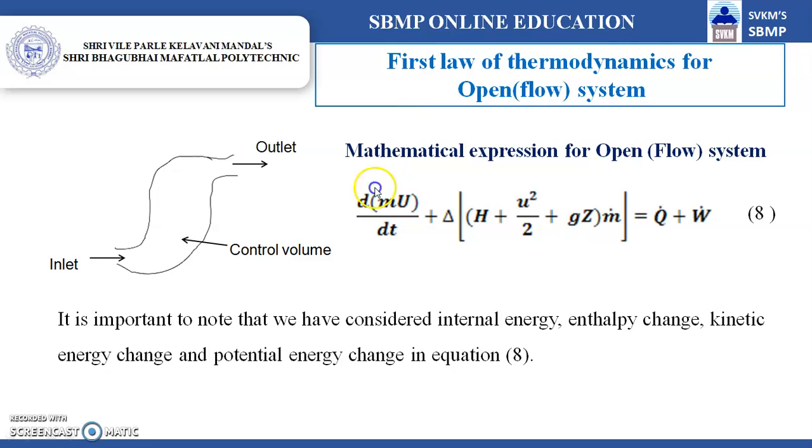So the rate of change of internal energy is equal to the rate of change of kinetic energy, potential energy, and the enthalpy change.